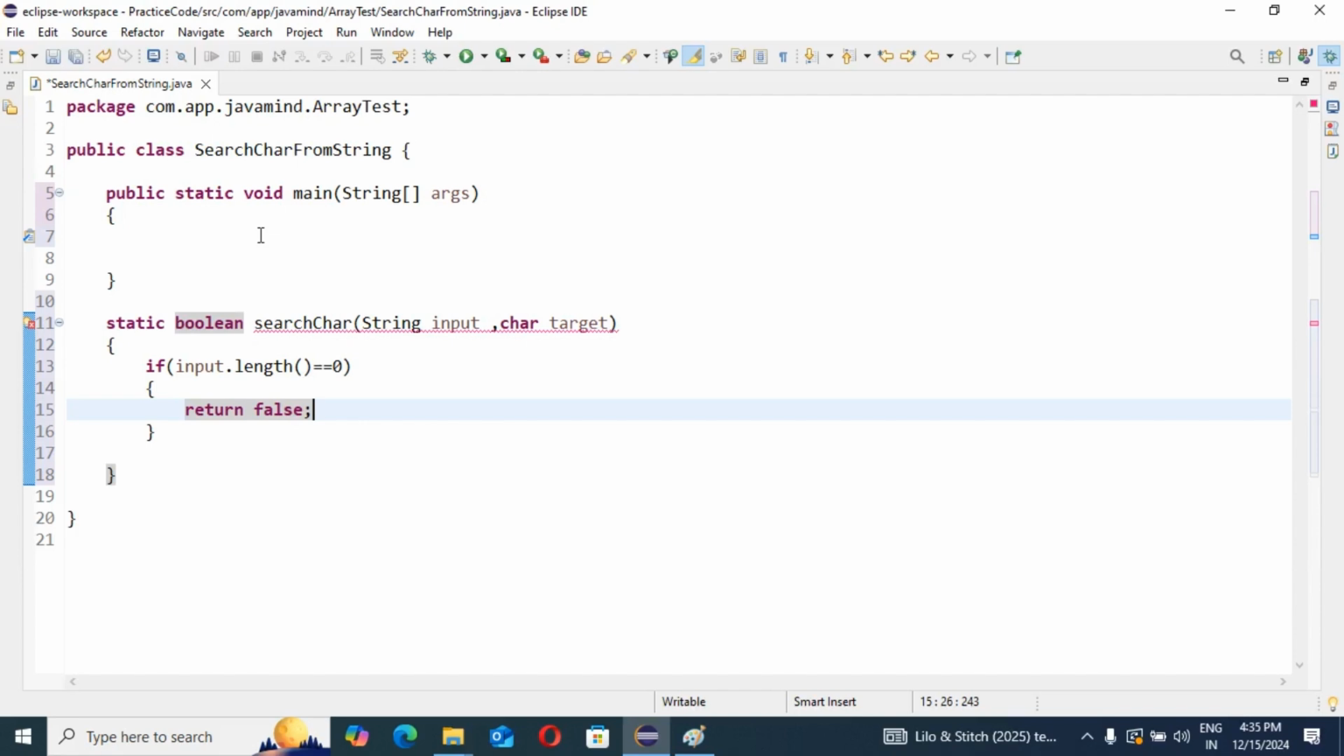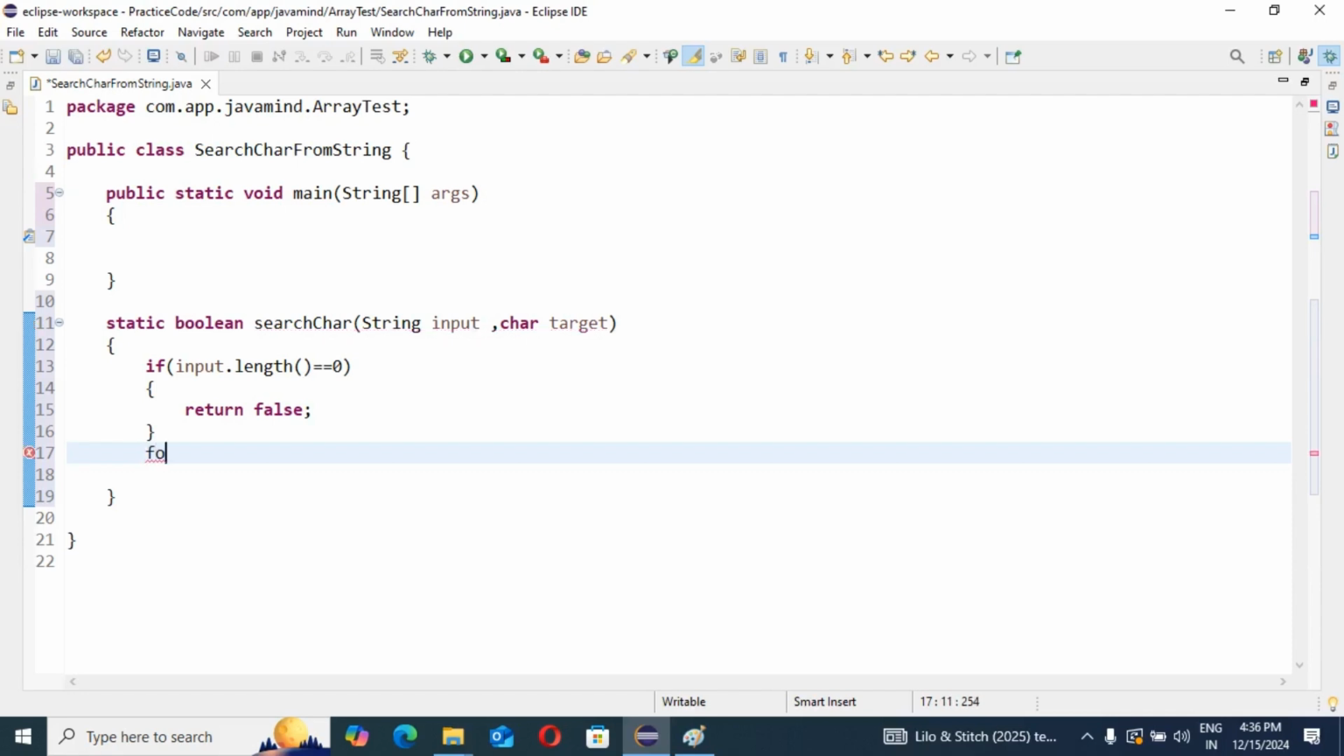Okay, then what is the next step? If we have some length of the input, then we need to perform some operation. What should be the logic for finding the character in the given string? For that we can take one for loop, because we are going to iterate over the string, as there are multiple characters.